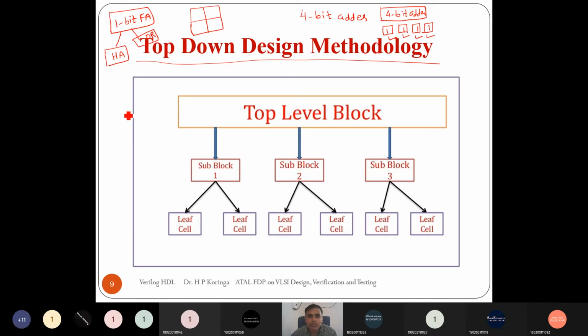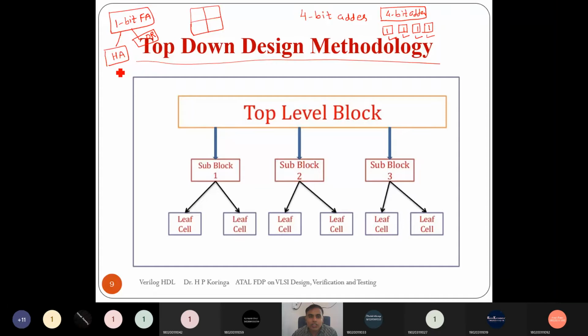This is understood. This is a very simple example. I am explaining with a very simple example the concept and importance of modularity when we divide a complex design in a top-down design methodology into simple similar blocks. So here a 1-bit full adder can be designed using 2 half adders and the OR gate.